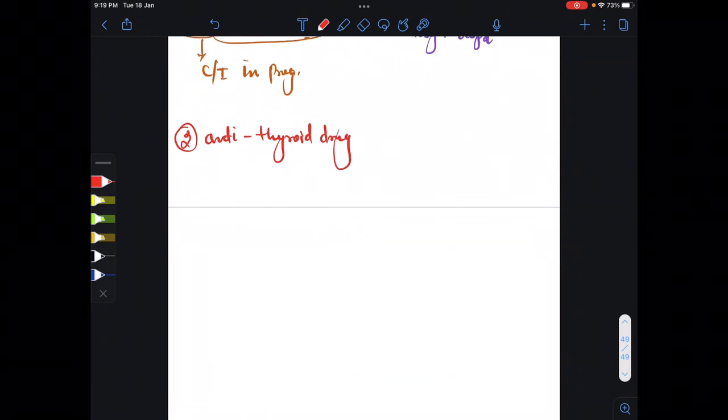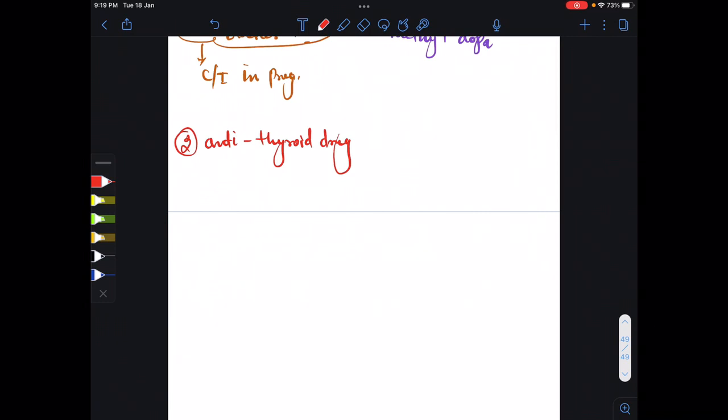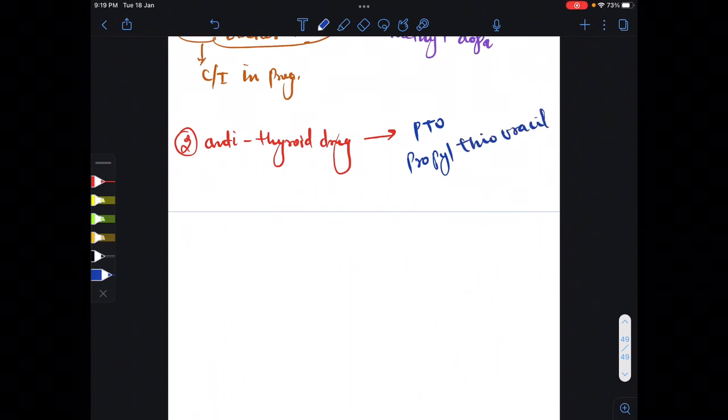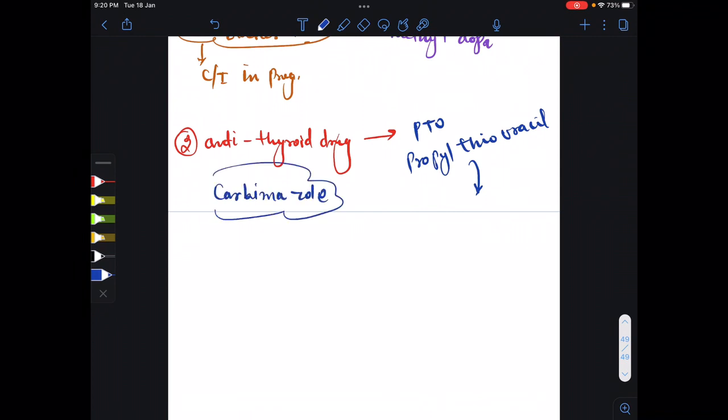Okay. So the female has thyrotoxicosis, or you can say Graves' disease. So that female is taking antithyroid drug. So what are those drugs which are safe? Like what are those antithyroid drugs which are safe in pregnancy? So first of all, PTU, it means propylthiouracil. And among antithyroid drugs we also have carbimazole. We have these two drugs.